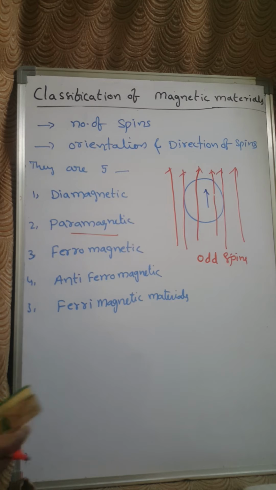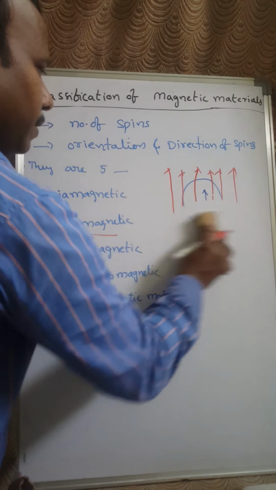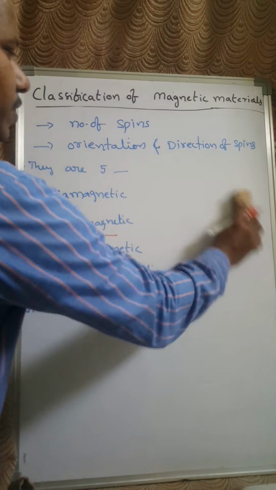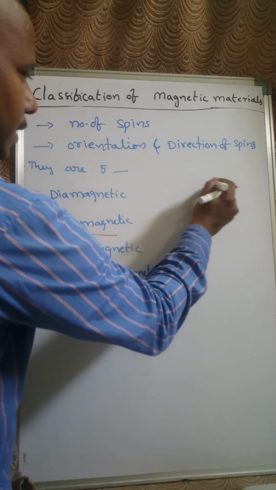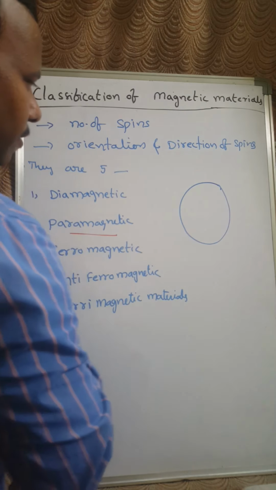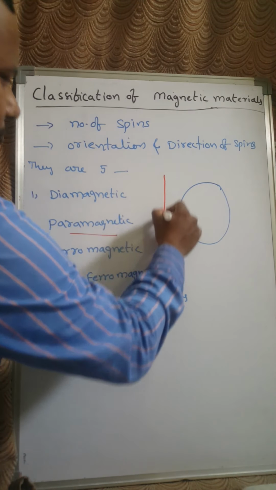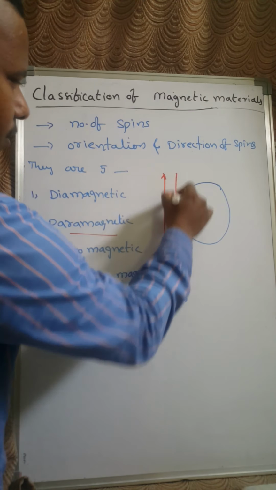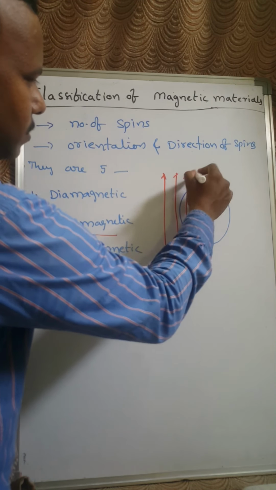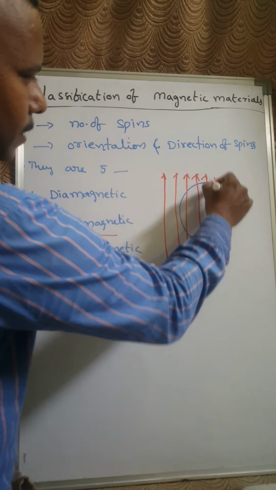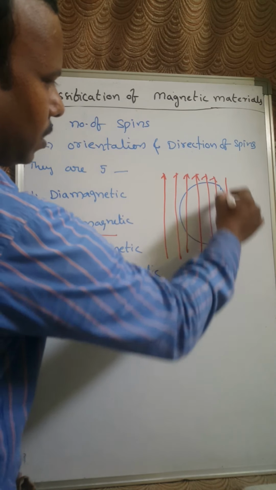The third category is ferromagnetic materials. In the case of ferromagnetic materials, when you apply an external magnetic field onto the material, all the magnetic lines of force pass through the substance and it becomes a very strong magnet.